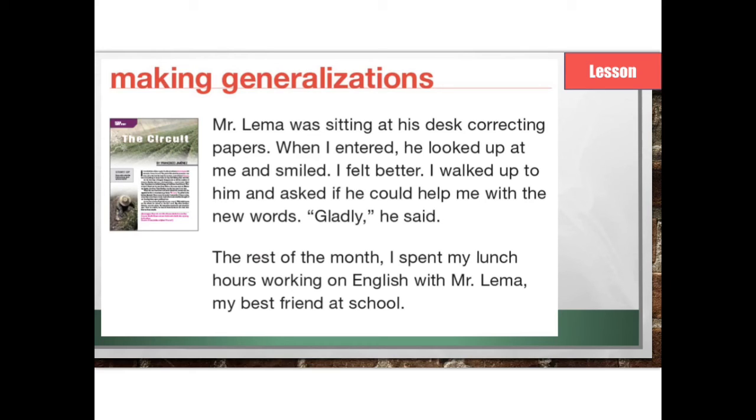Mr. Lima was sitting at his desk correcting papers. When I entered, he looked up at me and smiled. I felt better. I walked up to him and asked if he could help me with the new words. "Gladly," he said. The rest of the month, I spent my lunch hours working on English with Mr. Lima, my best friend at school.